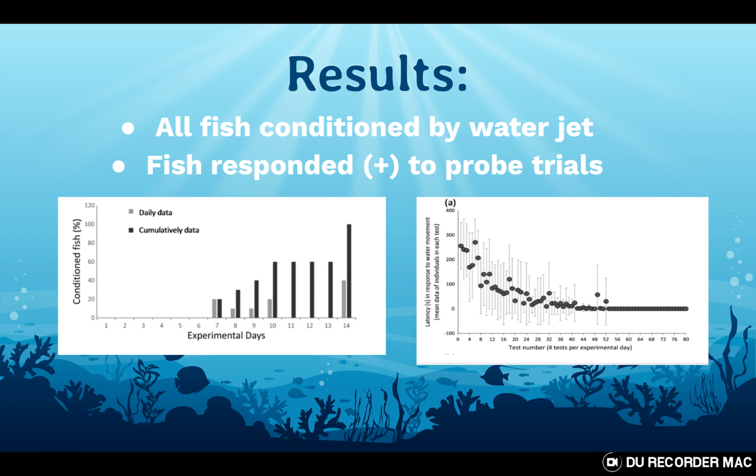Looking at the data table for experimental days versus percentage of conditioned fish, the first fish was conditioned on the 7th day, and by the 10th day, more than half were conditioned. And on the 14th day, all of the fish were conditioned. One can also notice on the learning curve to the right, constructed by the research paper, the error bars start to decrease as the days approach 20. Therefore, the fish had now been accustomed to the exposure of the conditioned stimulus followed by the unconditioned stimulus, meaning by the end of the trial period all the fish were able to be conditioned by the water jet.